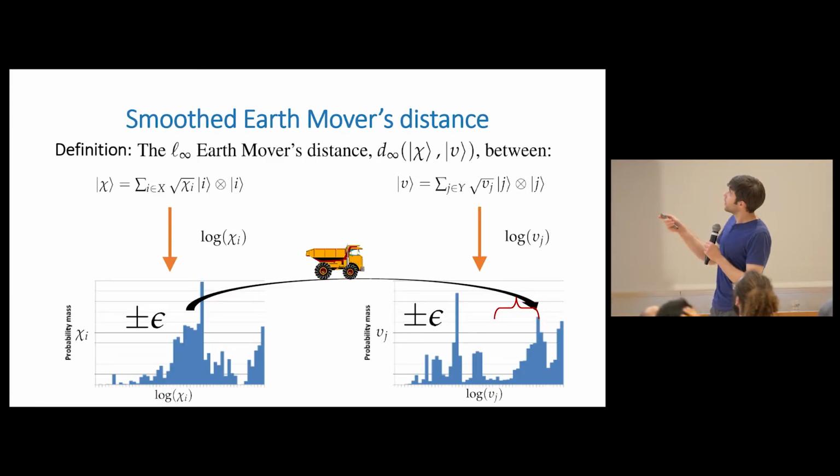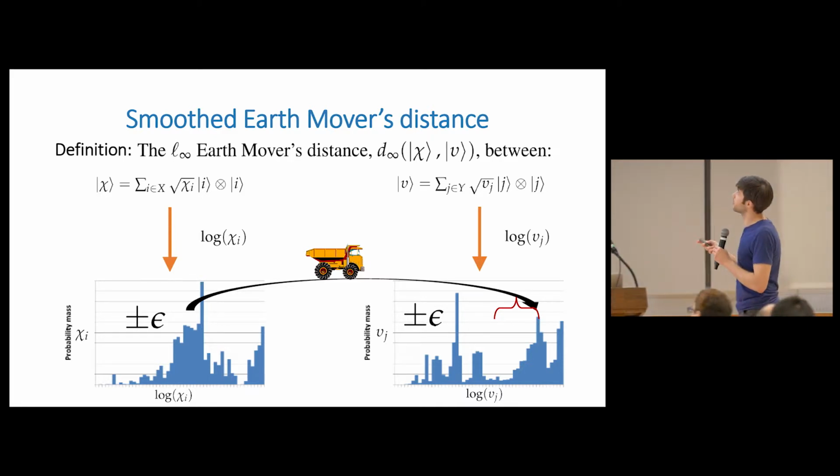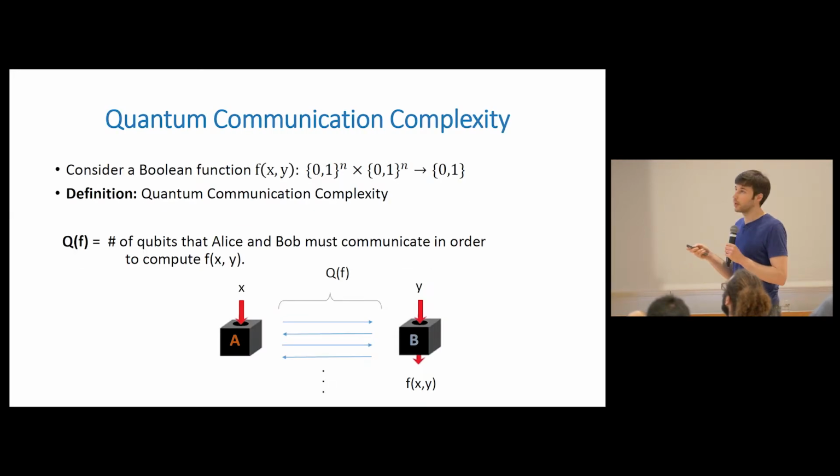Okay, sorry. So this is the statement of the result for Theorem 2. So that's our second result. And so now the rest of the talk will be about Theorem 1. Okay, so Theorem 1 is about quantum communication complexity. I haven't said what that is yet, so now I'll tell you what quantum communication complexity is, and then I'll get into saying what entanglement-assisted and EPR-assisted quantum communication complexity are.